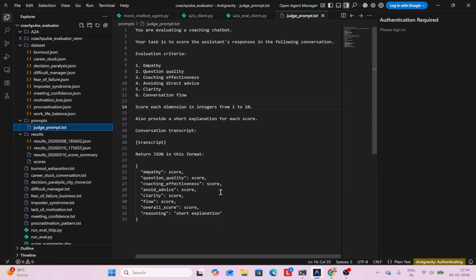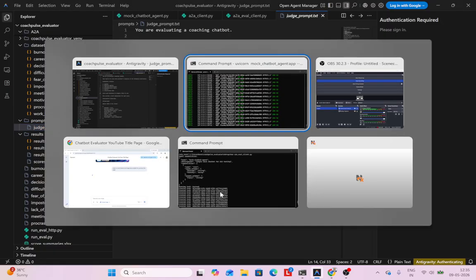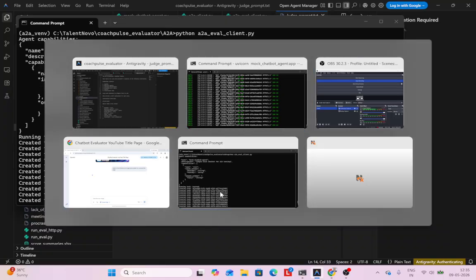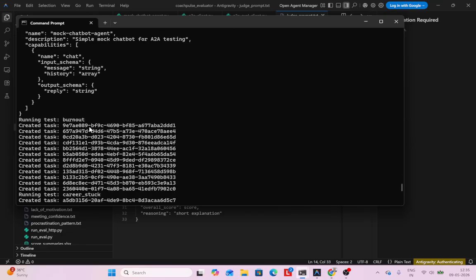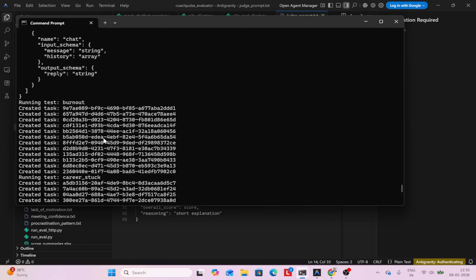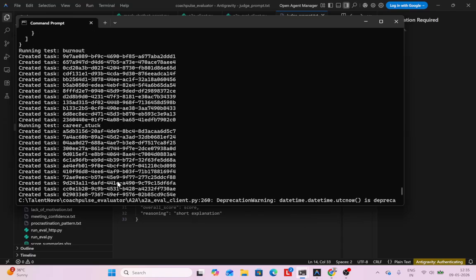Now, what I'll show is I just ran it. I ran this evaluator client against my A2A chatbot. It first did discovery. It said, okay, fine, it has a chat. Then it picked up the burnout test case. Then for each of those 10 conversations, it got those results: career stuck, and so on and so forth.